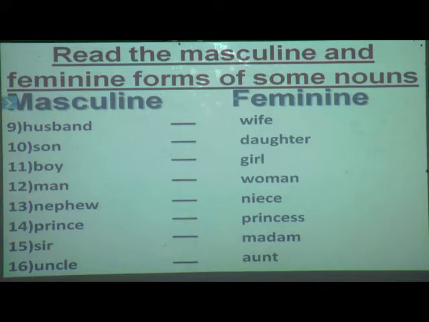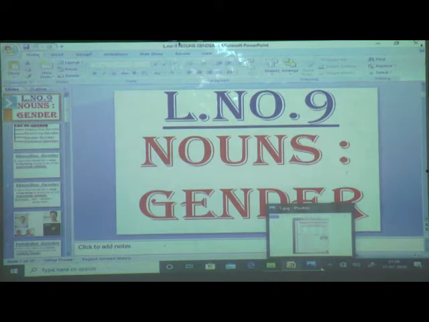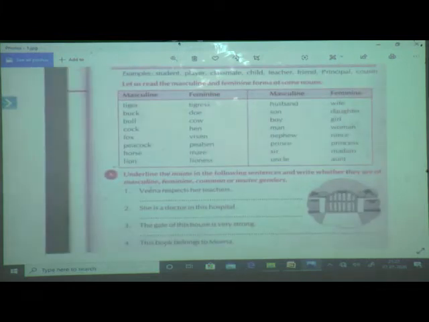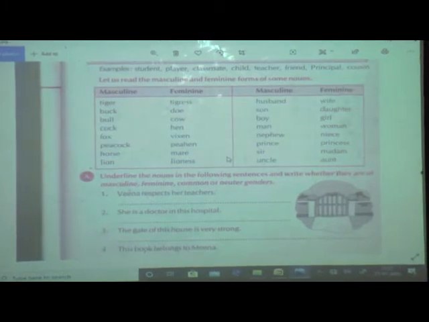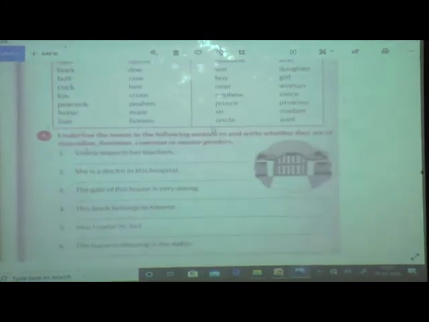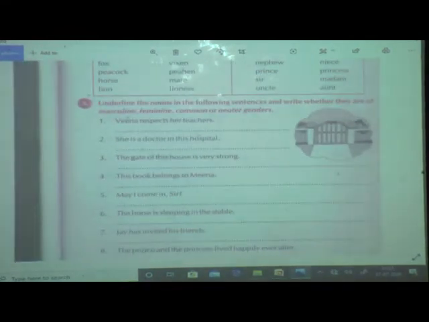So exercise A, B and C. Now are you ready, students, with your pencils? Open page number 29, exercise A. Which words have we read? We have read from over here. Here you write IMP. Have you written, students, with pencil? IMP, this you have to learn by heart. As I told in lesson number 8, nouns number, some things I told you to learn by heart. The same way, make this also IMP and learn it by heart.